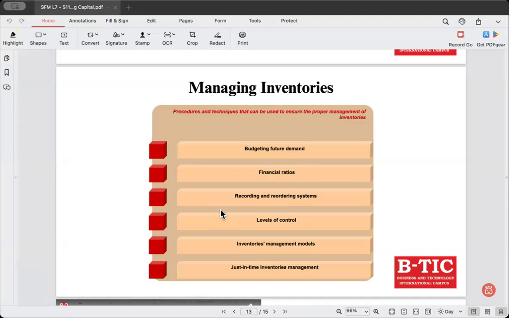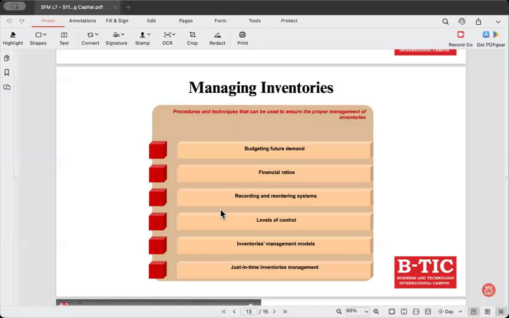And then finally, we have just-in-time inventory management. Again, just-in-time inventory management will not work for all organizations, right? Just-in-time inventory means inventory is ordered and received only when needed. Meaning the customer orders the product, the customer demands the product, and that is when the company will order the inventory.